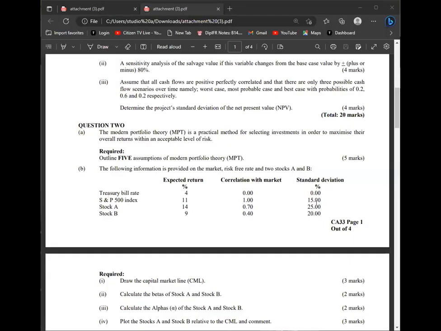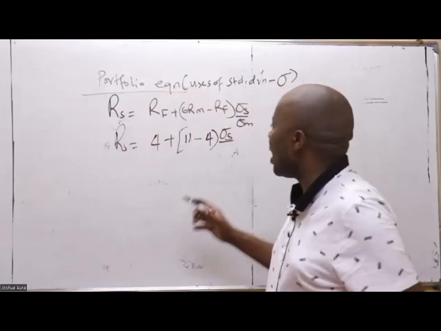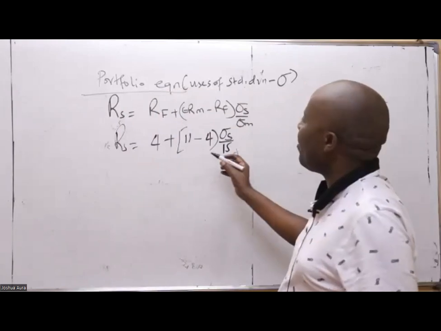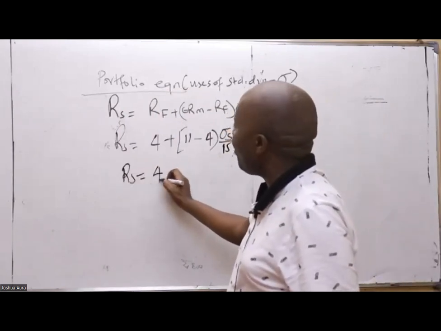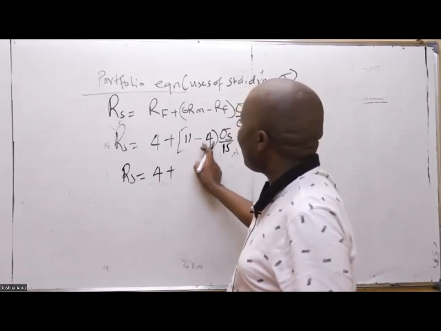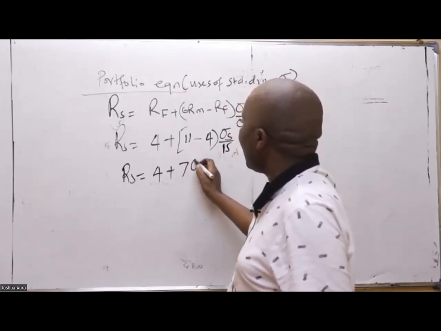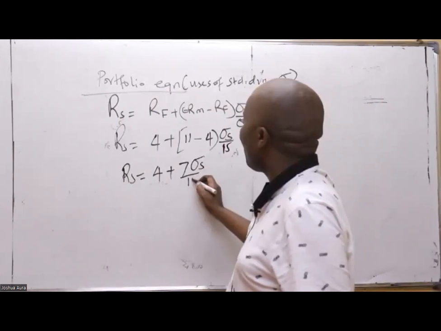You can see it is 15. So if I expand this a little bit, then RS will be equal to 4 plus 11 minus 4, which is 7, times the standard deviation of S over 15.